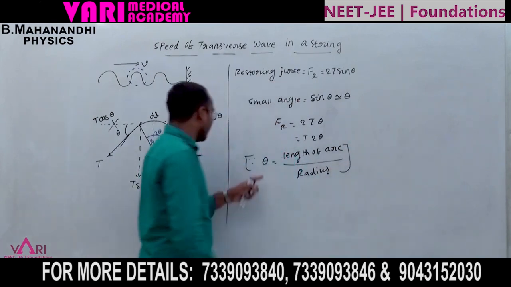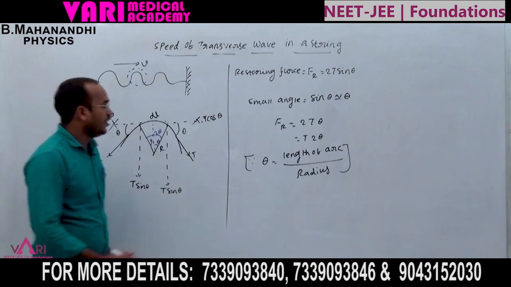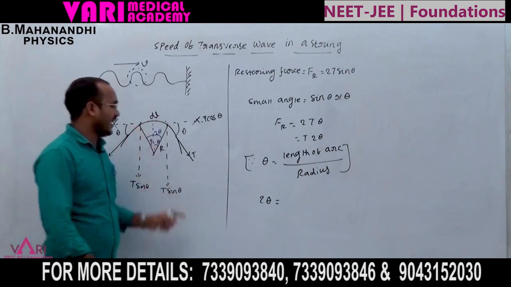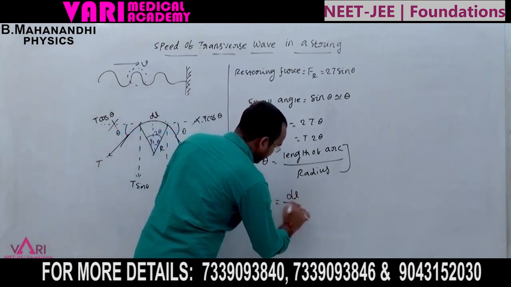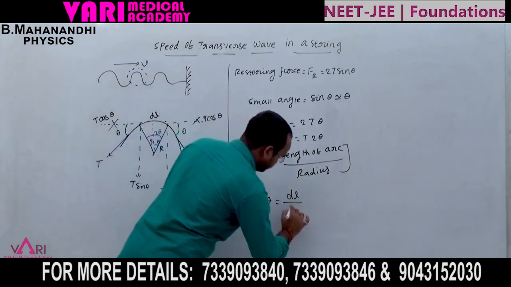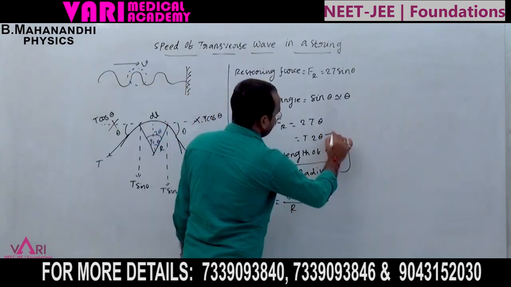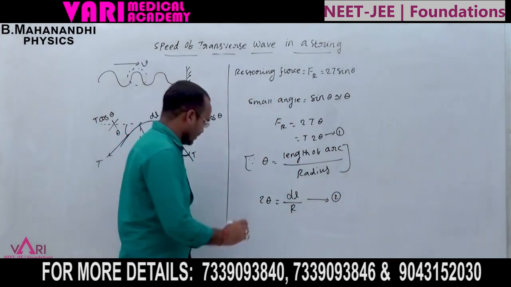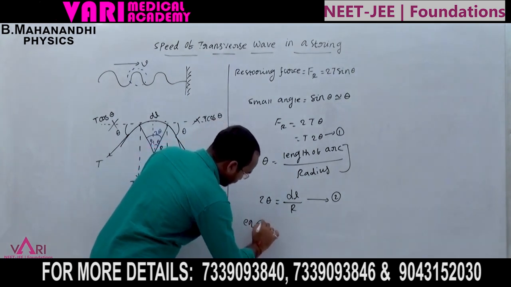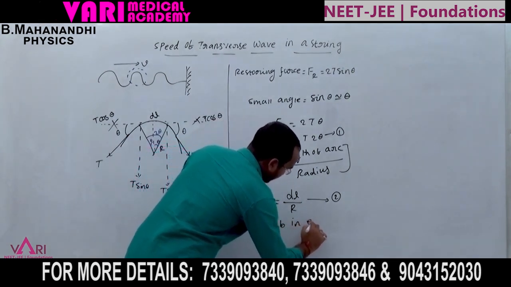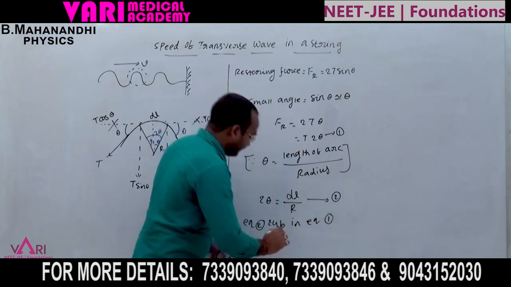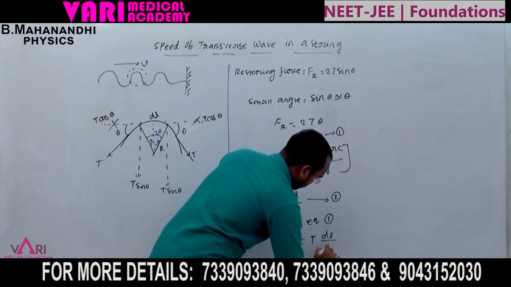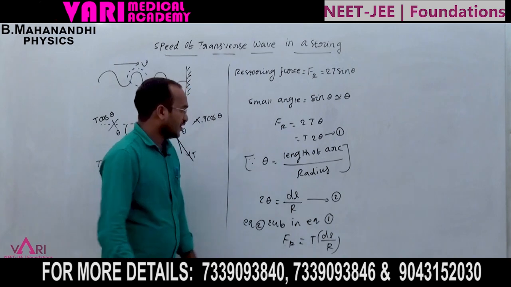This is the general formula, but here the angle is theta at the center point of the base. It means 2 theta is equal to the length of the arc, dl, divided by the radius capital R. This is the first equation. Now the second equation, equation 2, is substituted in equation 1, which means the force Fr is equal to T into dl by R. This is the third equation.